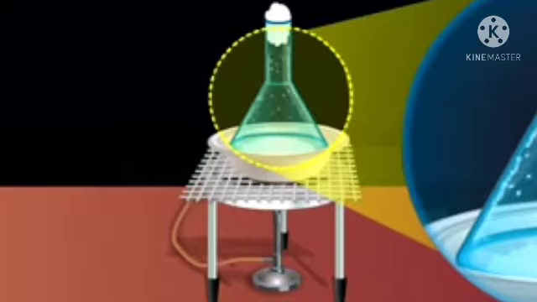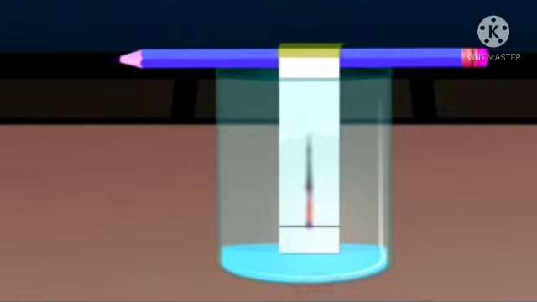As water moves up the paper strip, it takes along the dyes. The dye which is more soluble in water dissolves first, rises faster, and produces a colored spot on the paper at a higher position. The less soluble dyes dissolve a little later, rise slower, and form colored spots as well. From this activity, we learned that we can separate two or more different substances present in the same solution.